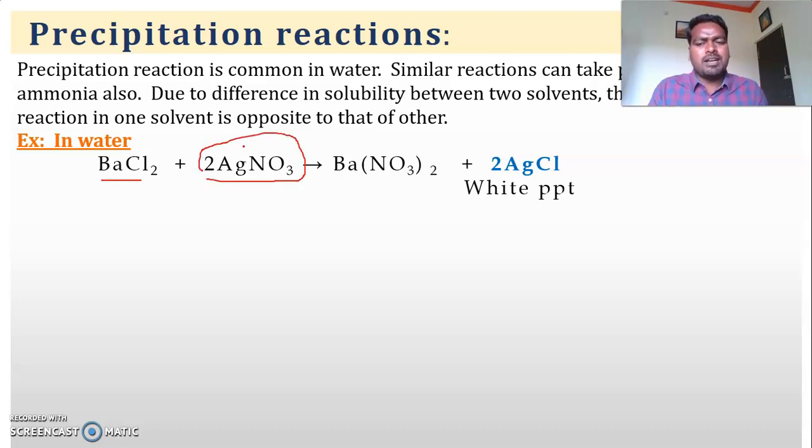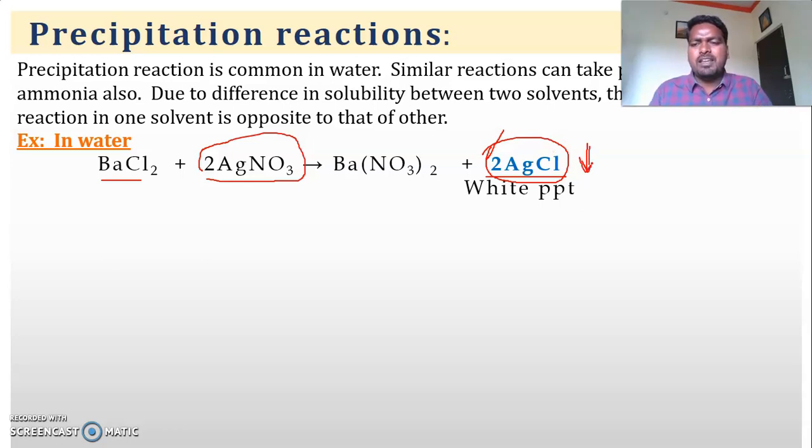If you add silver nitrate to any chloride containing solution, immediately you will get a white precipitate. This white precipitate is an insoluble compound, silver chloride, which is insoluble in water. That's why a white precipitate is formed. You know the meaning of precipitation and all. So silver chloride is insoluble in water, that's why it forms a white precipitate in aqueous medium.